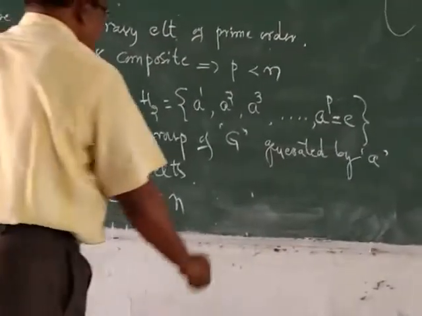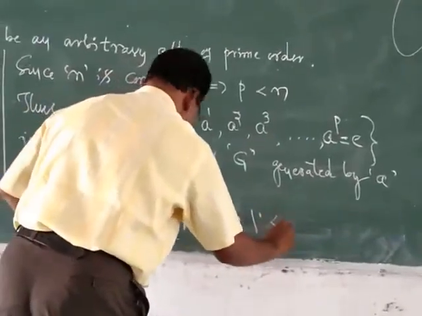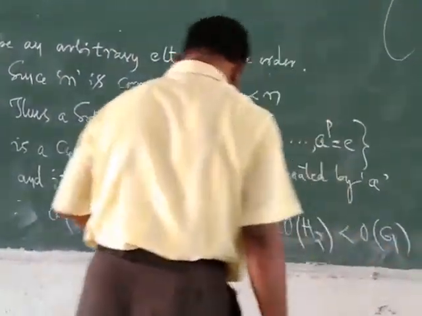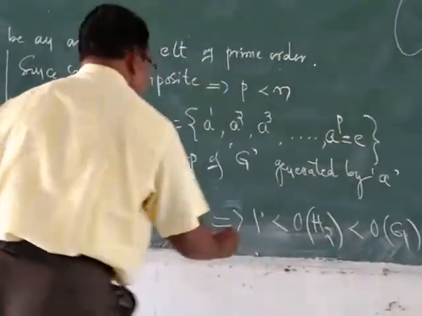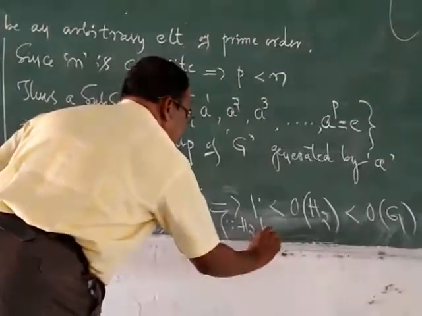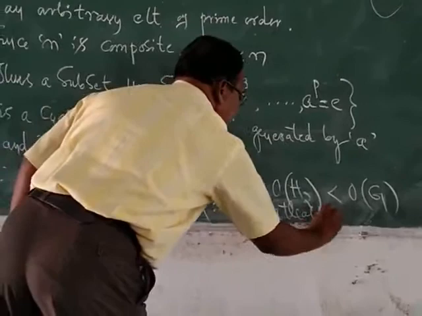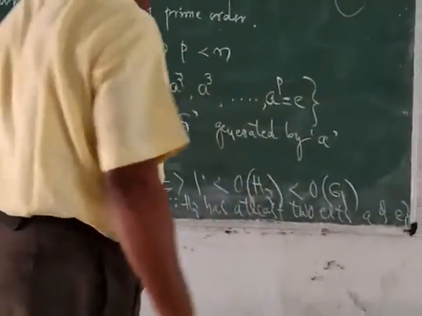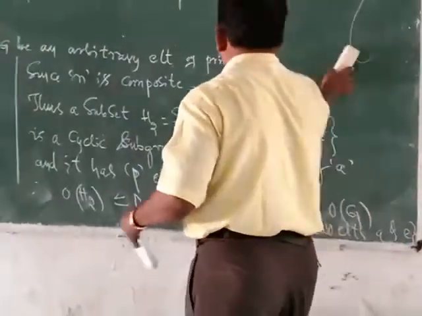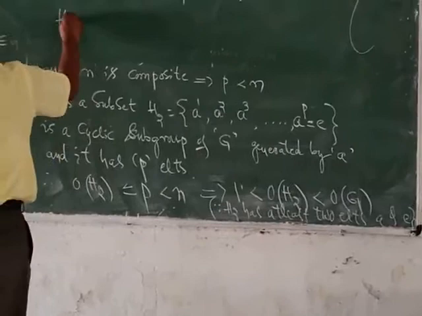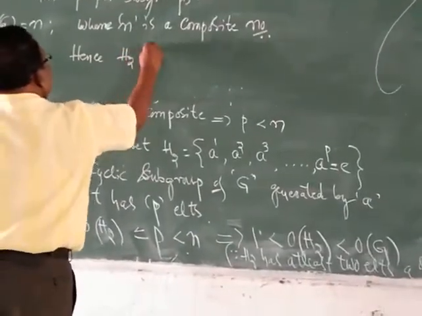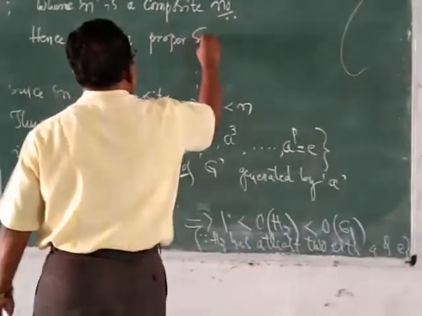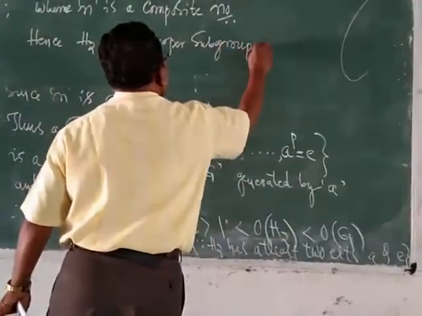Therefore, you can write that 1 is less than order of H2, which is less than n, the order of G, since H2 has at least 2 elements, a and e. Hence H2 is a proper subgroup of G.